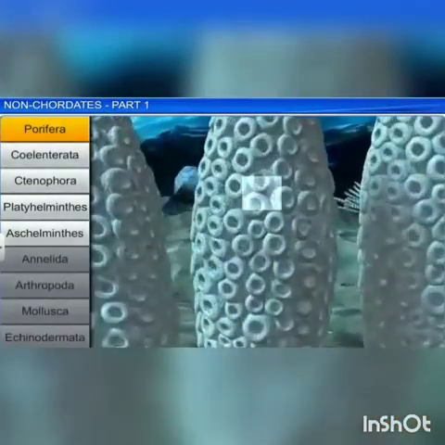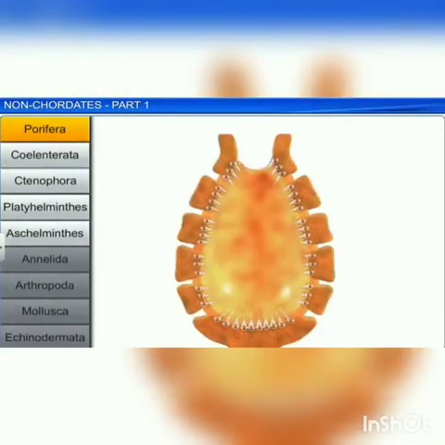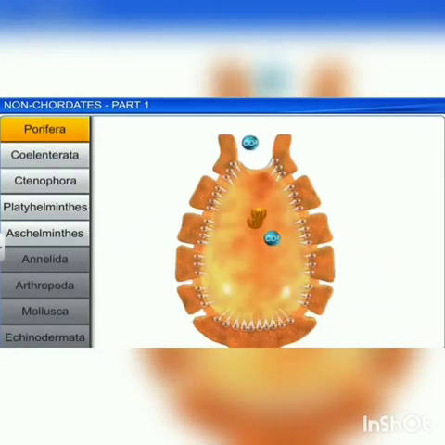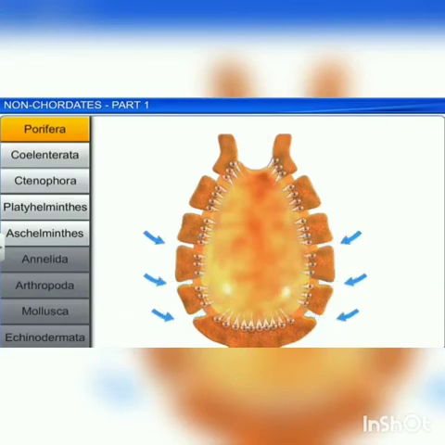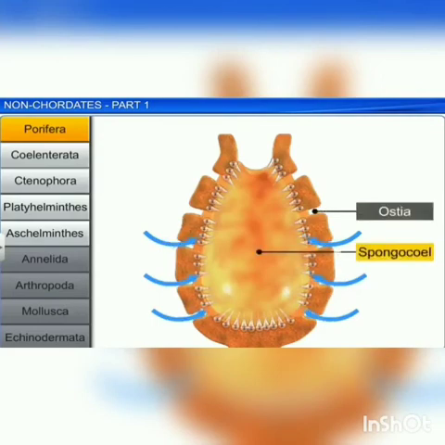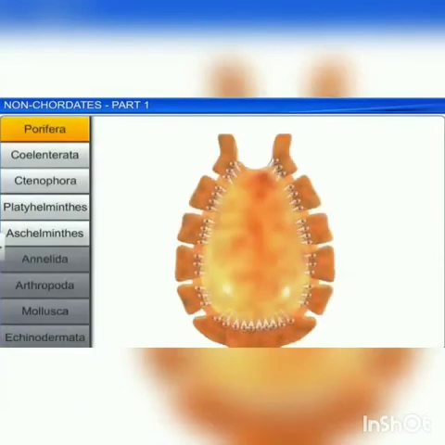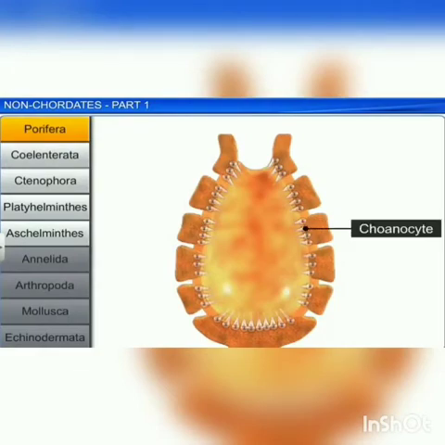They possess a water transport system or canal system, where water enters through minute pores called ostia lining the body wall, enters the central cavity called spongocoel and goes out through the osculum. This water transport system is helpful in food gathering, circulation and respiration. There are also cells called choanocytes or collar cells, specialized flagellated cells lining the